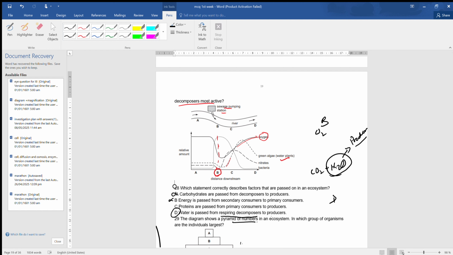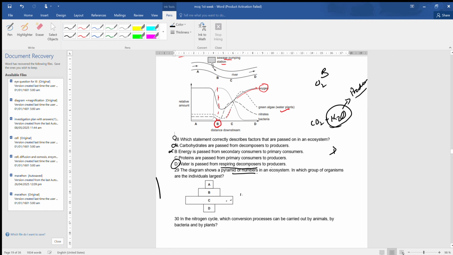Now next, which statement correctly describes the factors that are passed on in an ecosystem? Carbohydrate is passed from decomposer to producer. No, it is passed on from producer further in the trophic level. Energy is passed from secondary consumer to primary consumer. Wrong. Energy is passed from primary consumer to secondary consumer. Proteins are passed from primary consumer to secondary consumer, not to producer.